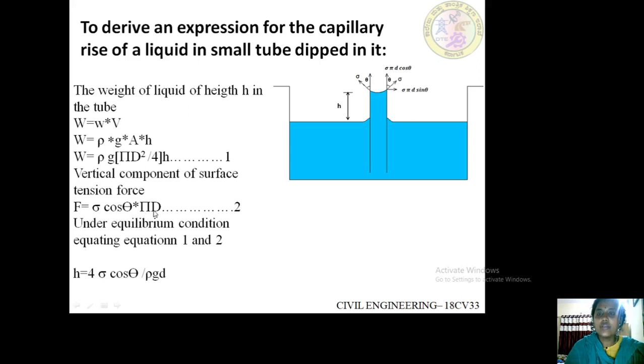See, under equilibrium condition, equating equation 1 and 2, we can arrive at the expression for capillary rise, that is h is equals to 4 sigma cos theta by rho g d. Similarly, we can obtain the expression for capillary fall of a liquid in a small tube by using the liquid as mercury, as I showed in the earlier figure.